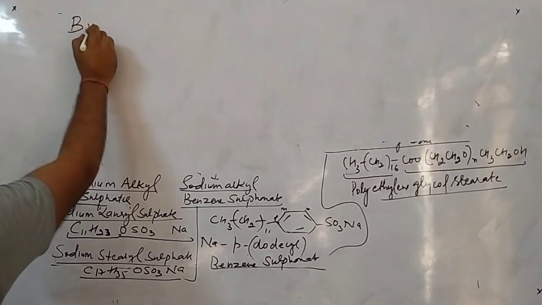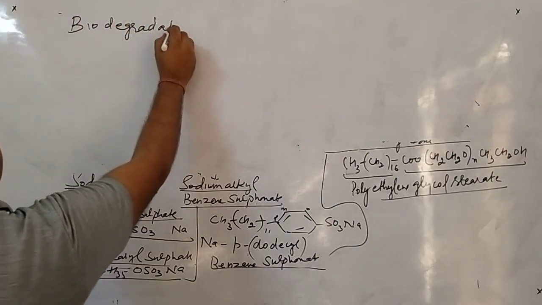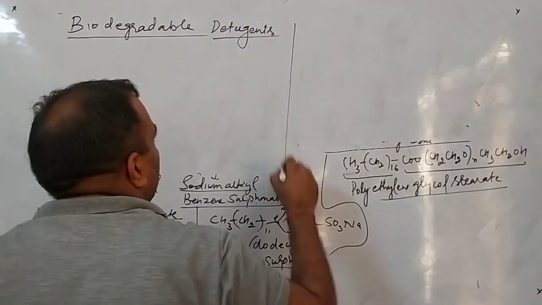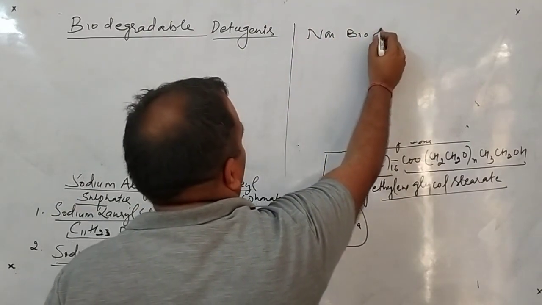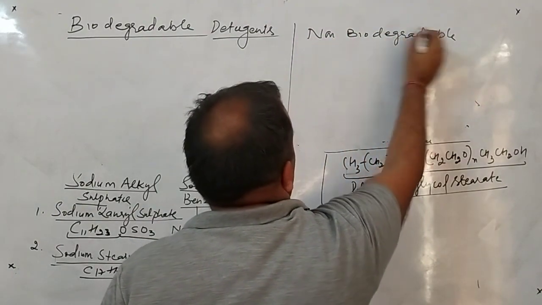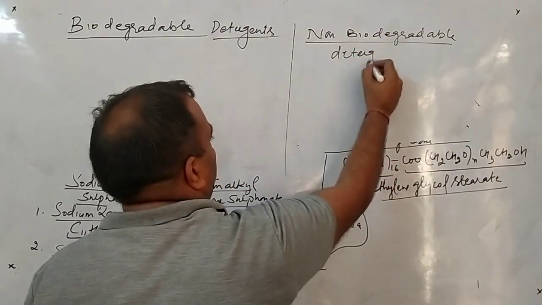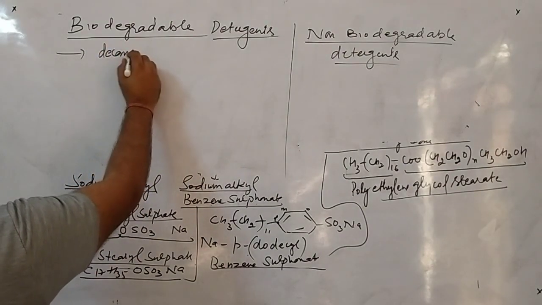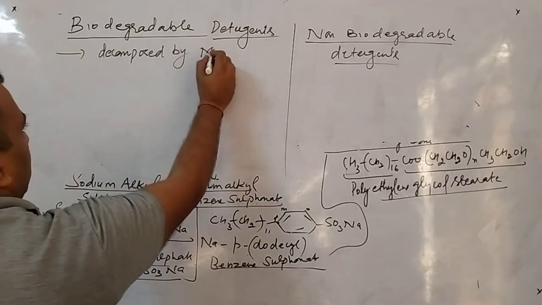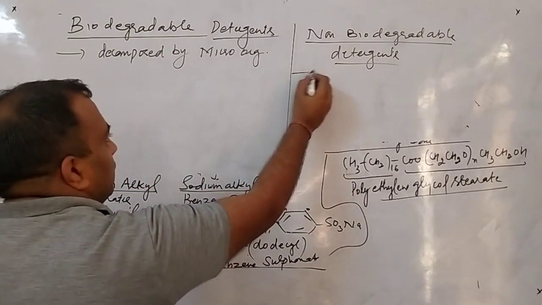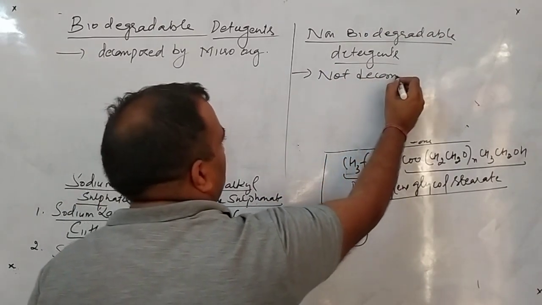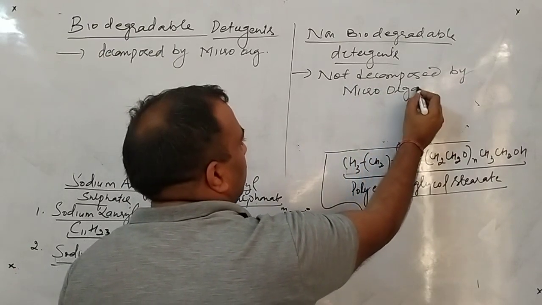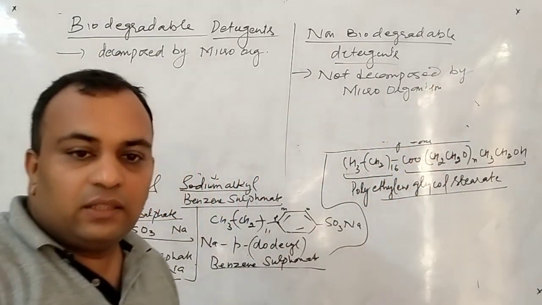The heading is biodegradable and non-biodegradable detergents. So listen all of you, biodegradable detergents are those which are decomposed by microorganisms. These are not decomposed by microorganisms. Now what is the structural feature that is related to this?